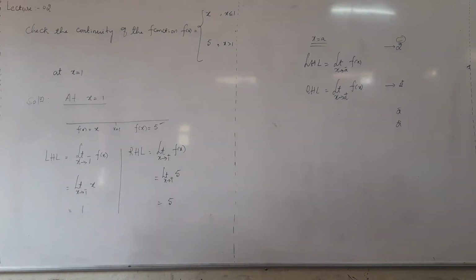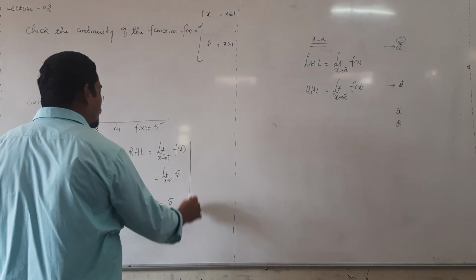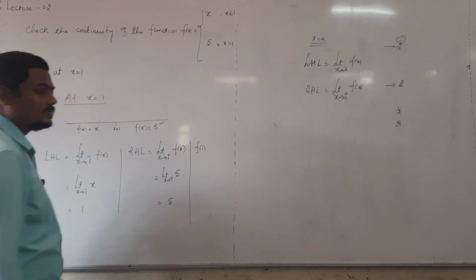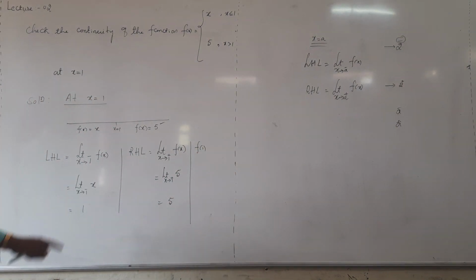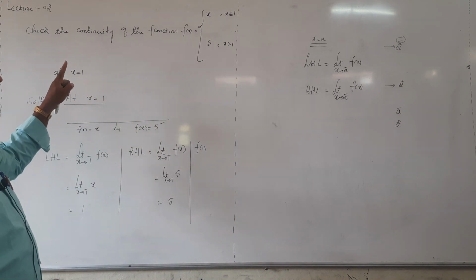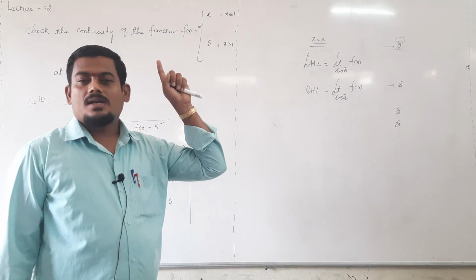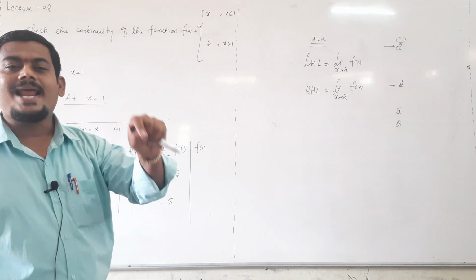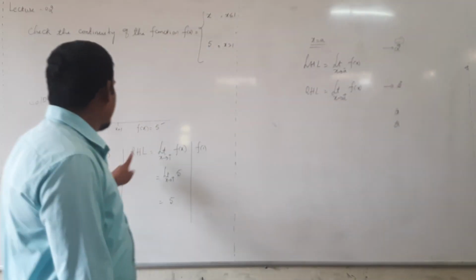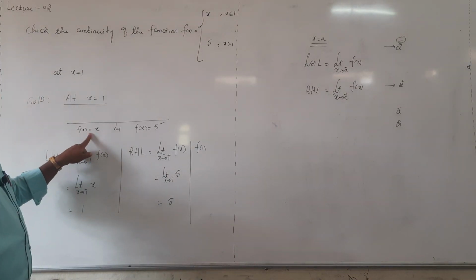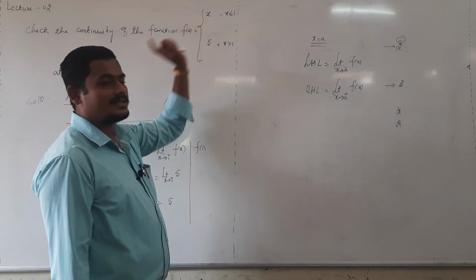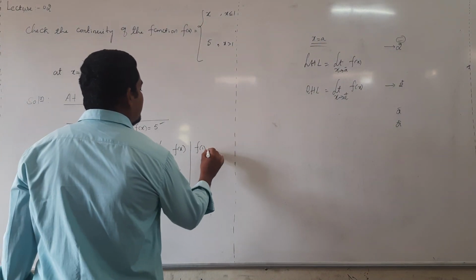Now, what is the functional value? It means the f of 1 value. What is f of 1? Put x value 1. When x is equal to 1 or less than 1, f of x is x. Put the x value in this function, because less than or equal to includes 1, the function is x, then f of 1 is 1 only.